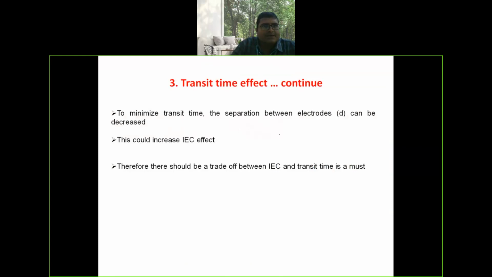Transit time effect continued. To minimize transit time effect, the separation between the electrodes, D, can be decreased. This could increase inter-electrode capacitance, which means there should be a trade-off between inter-electrode capacitance and transit time.